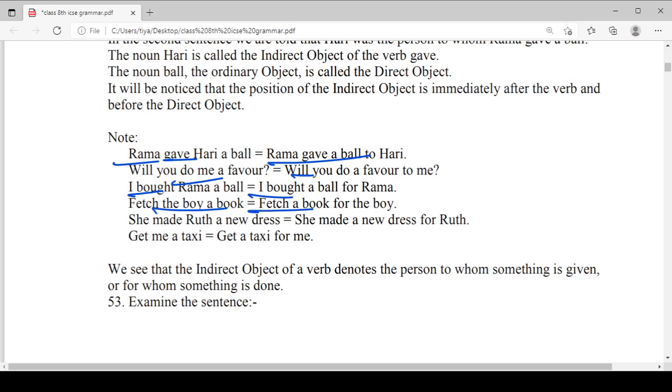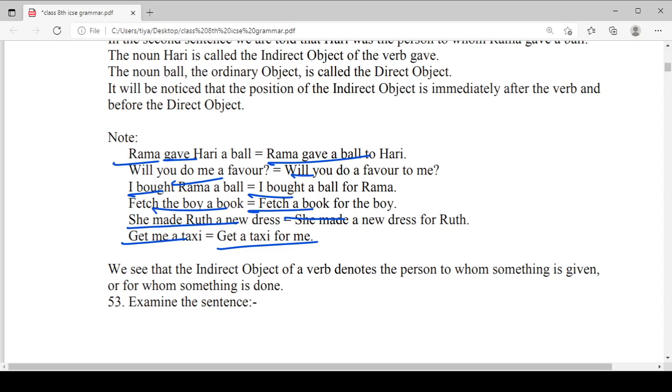Fetch a book for the boy. She made Ruth a new dress. She made a new dress for Ruth. Get me a taxi. Get a taxi for me. So we see that the indirect object of the verb denotes the person to whom something is given or for whom something is done, and the meaning of both of the sentences is equal.